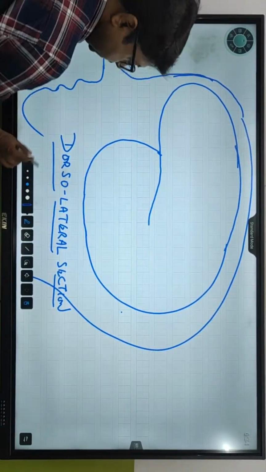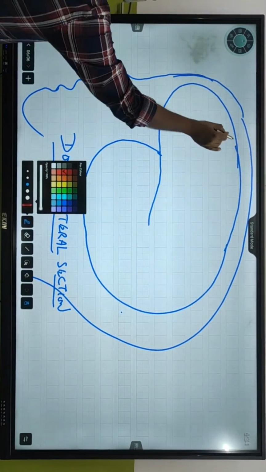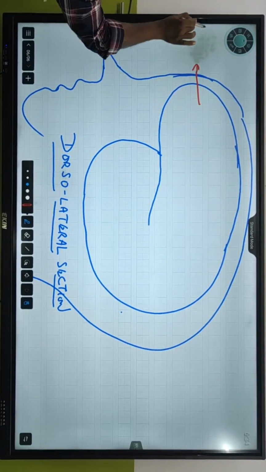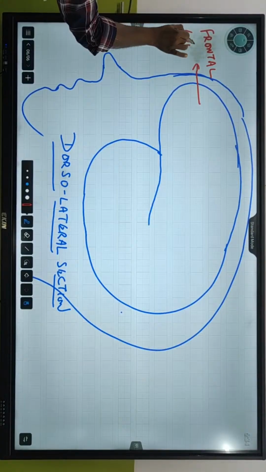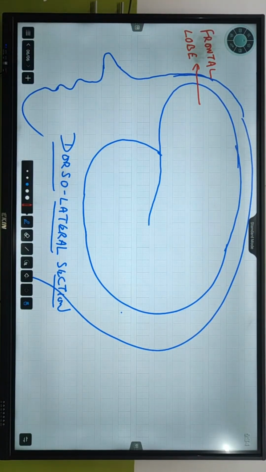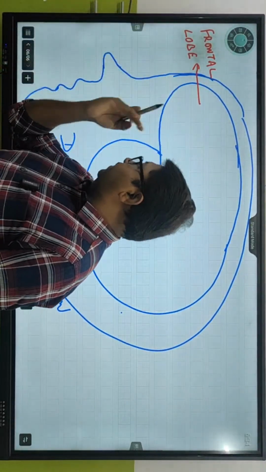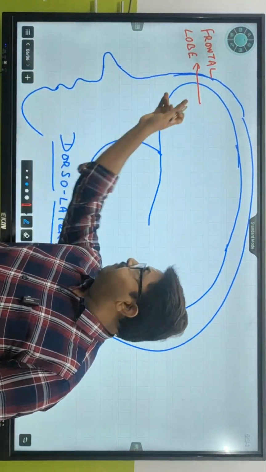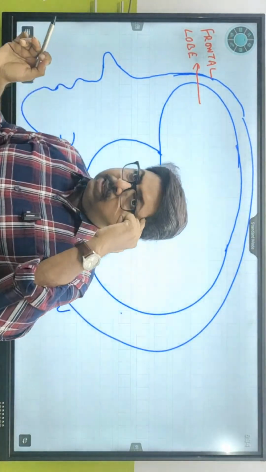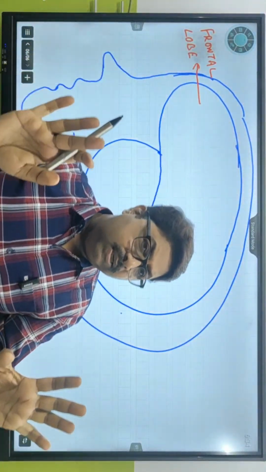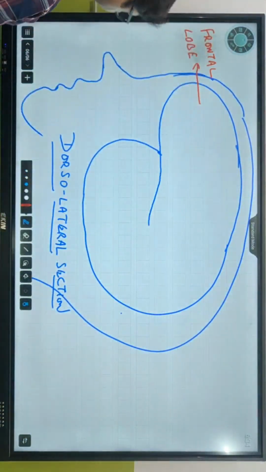Now, यहाँ पे देखो. This particular area is called frontal lobe. क्या कहते हैं इसको? So this area है ना? ये एरिया क्या है? This area is the frontal lobe. अब ये एरिया क्या है? Temporal. How many skull bones are there? 8. Can you name them?